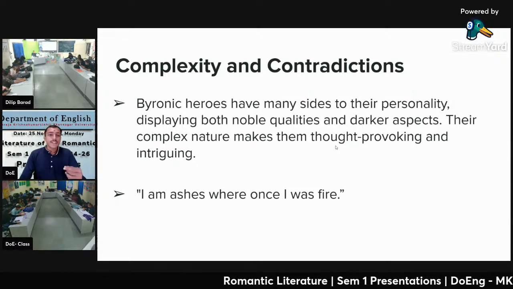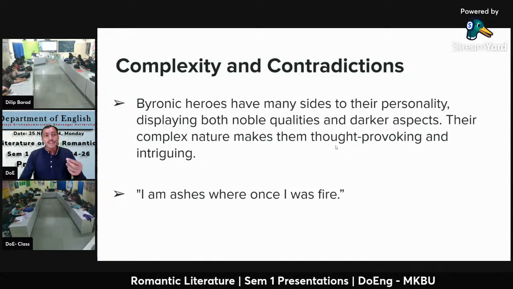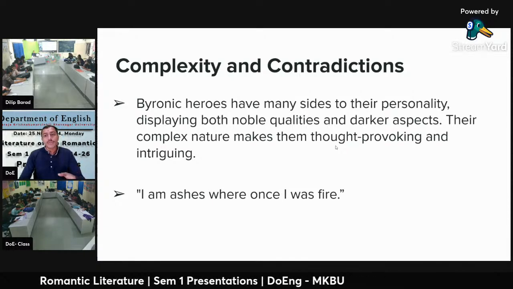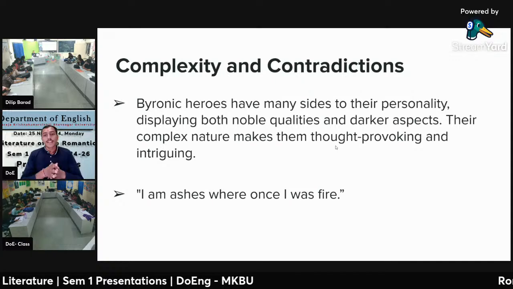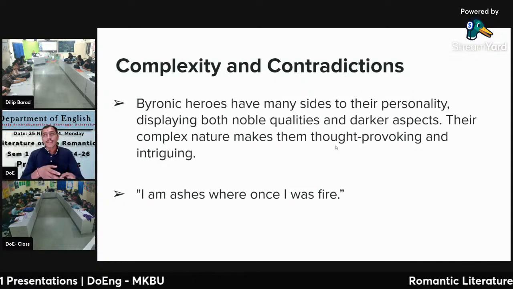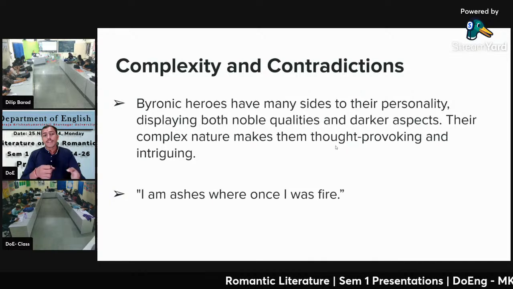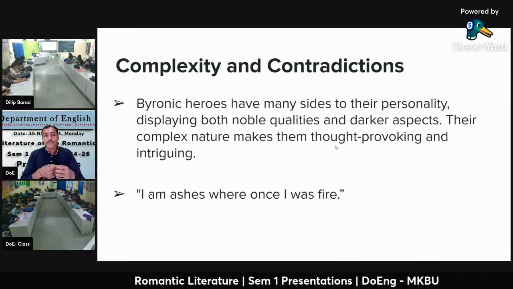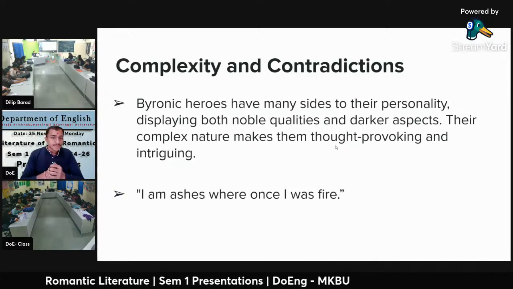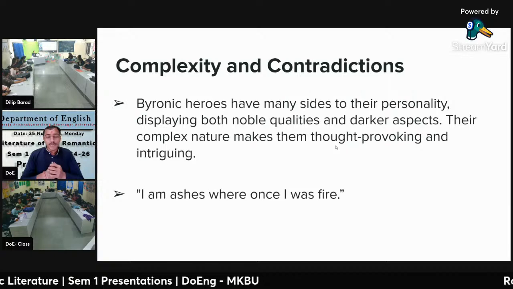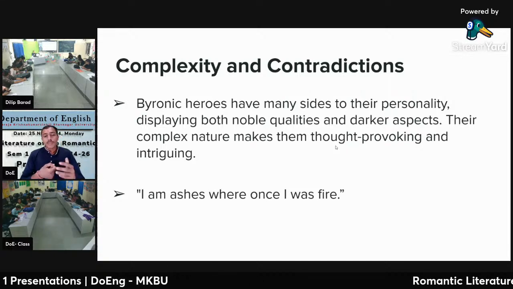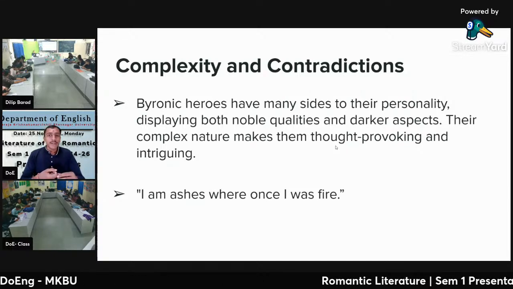Byronic heroes sometimes we understand with some complexity and contradiction because they have both sides of personality. Sometimes they have noble qualities and sometimes we find a darker aspect. So sometimes it is not easy to understand this type of Byronic hero. And this line, "I am ash where once I was fire." So it is a complex line showing the quality of a Byronic hero.